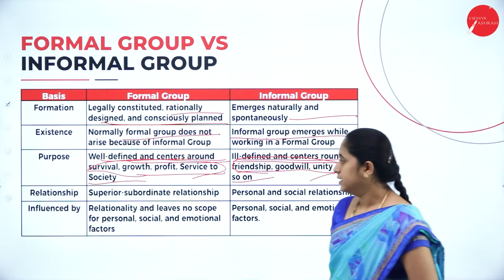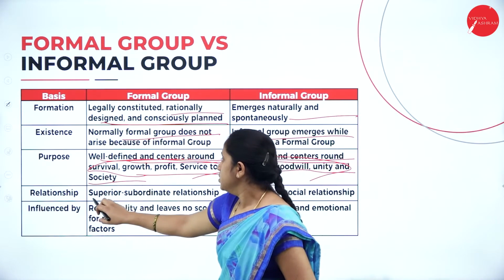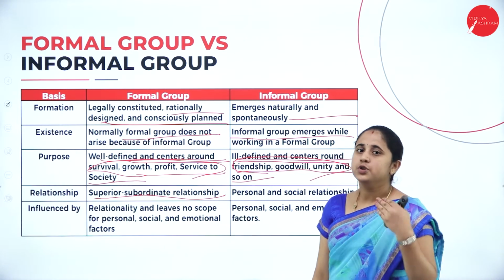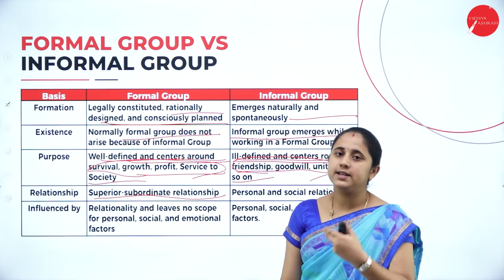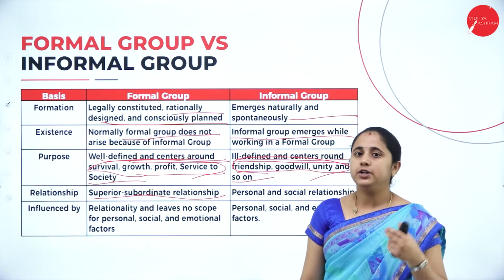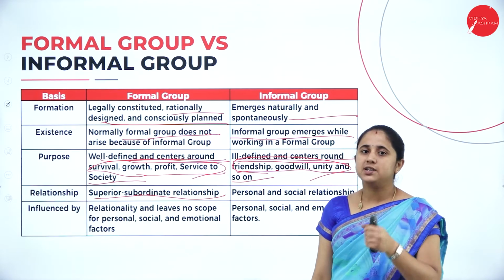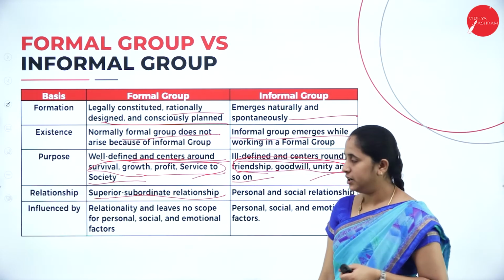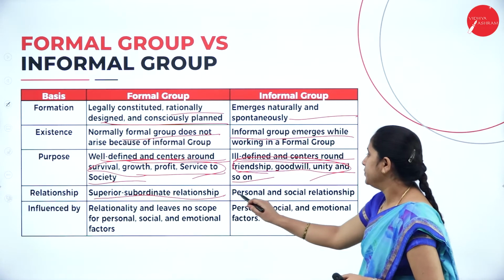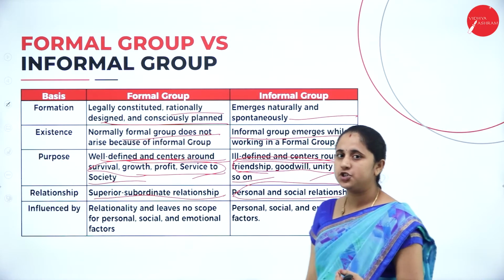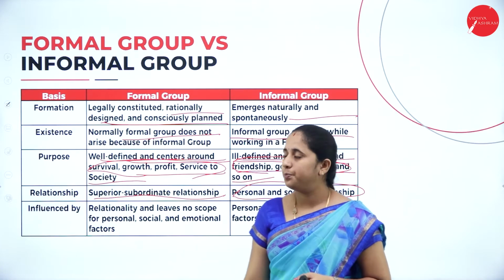The relationship: superior and subordinate relationship in a formal group. Subordinates are answerable to the superior, they have some responsibility, and they need to follow the orders or commands from the superior. But in an informal group, there is a personal and social relationship among the group members.